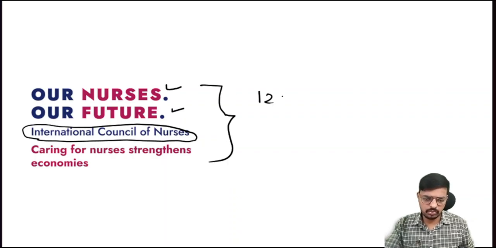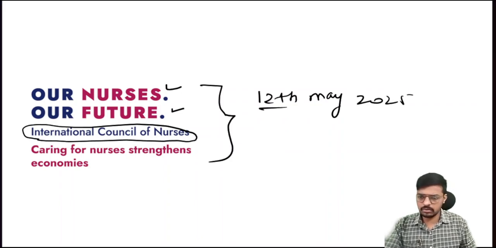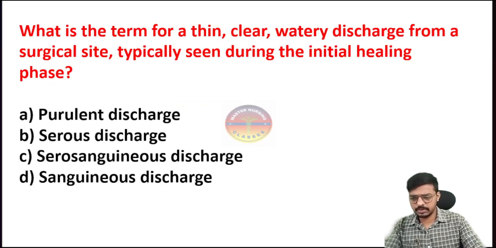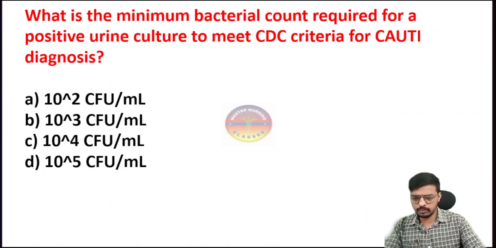We are going to celebrate this on the 12th of May 2025. It's important. Make a note of it, take a screenshot of it, and revise immediately after the class. And here's the first MCQ in front of you. Try to give the best answer for this multiple choice question.